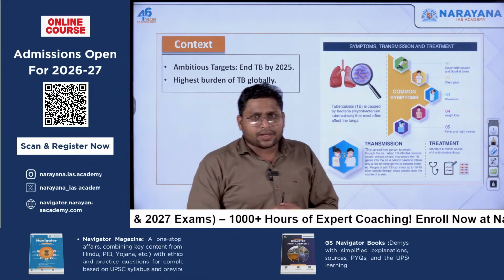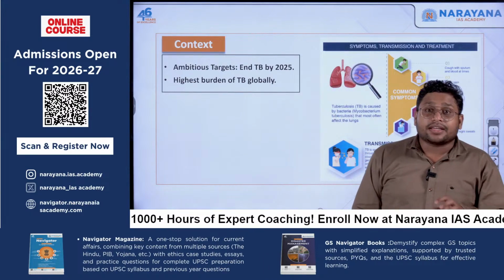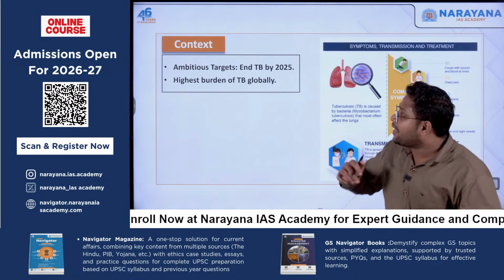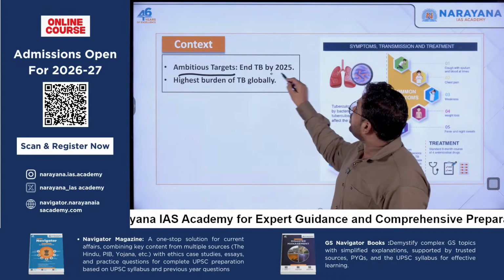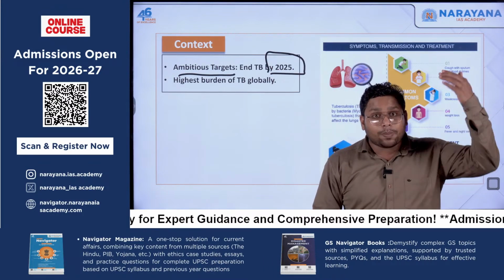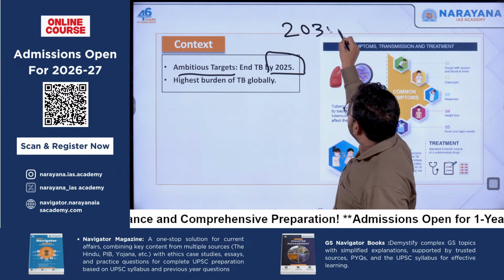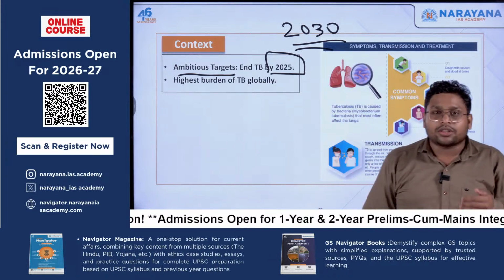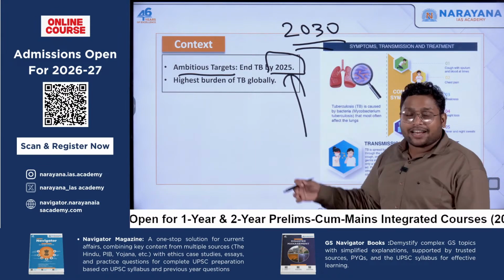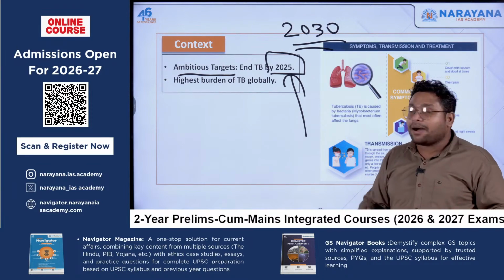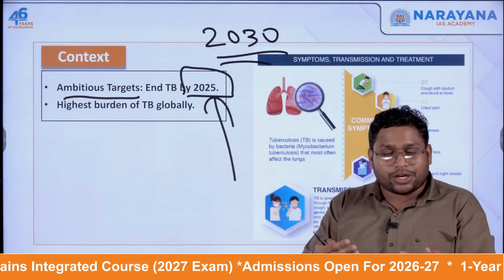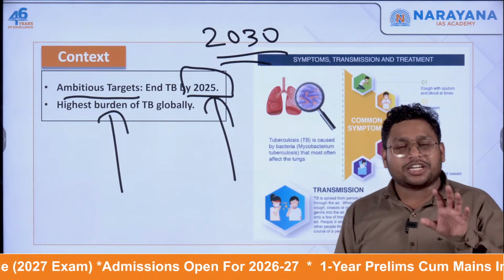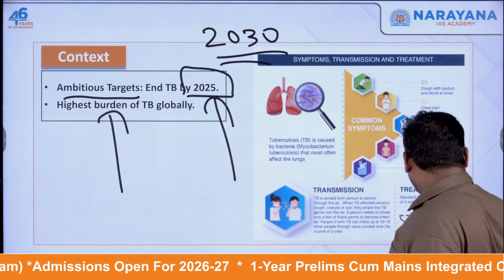Look at India. When you look at India, the cases of tuberculosis are one of the highest. And in India, we have an ambitious target to end tuberculosis by 2025. At the global level, the target is 2030 in the form of our Sustainable Development Goals. But India said we are very ambitious, we'll do that before your timeline and eradicate TB from India by 2025. But 2025 is here and we still have one of the highest burdens of TB in global terms. Not good news, I would say.